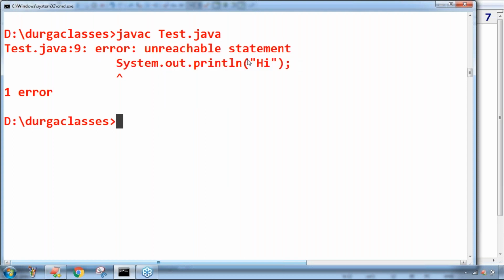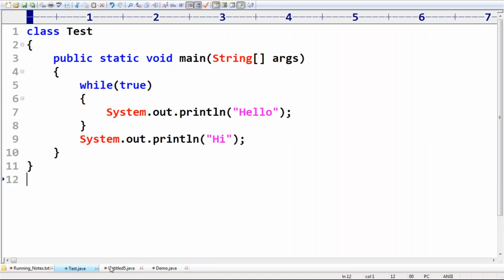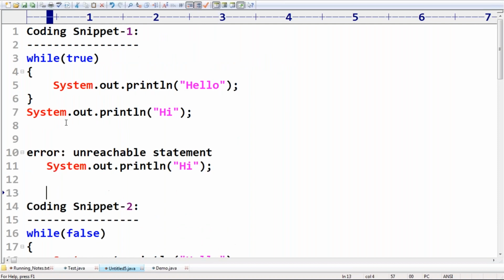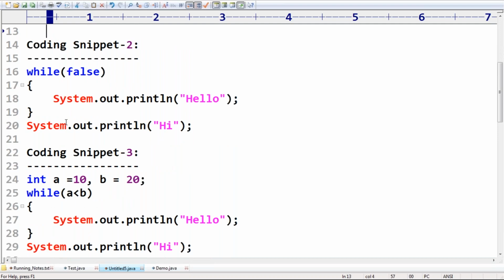This is the problem. Now can you please tell if the second one is valid or invalid? Please confirm.